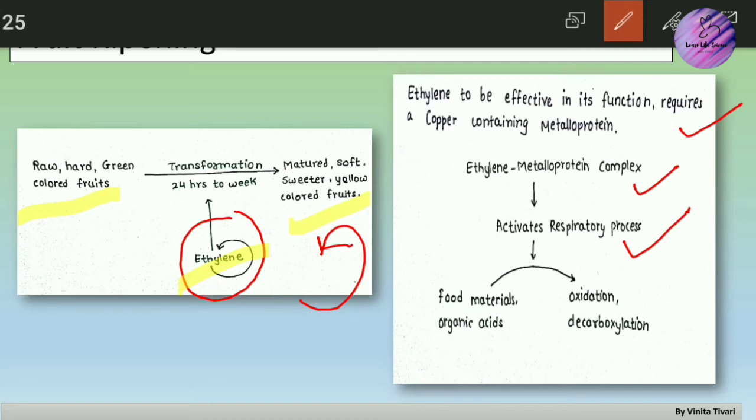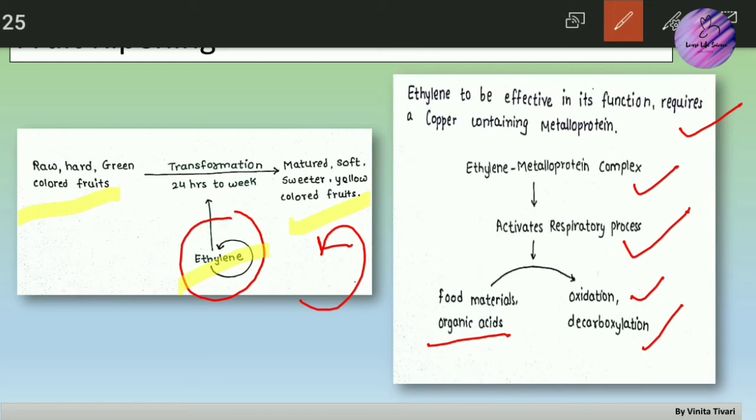Due to this, the food materials and organic acids present in plant cells are going to oxidize and decarboxylation also occurs. So the thing you should always remember is that ethylene induces the expression of genes that are involved in degradative or oxidation processes.